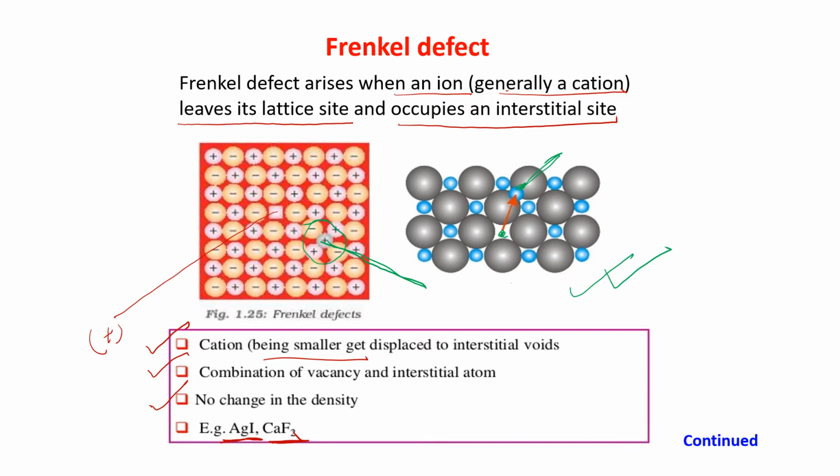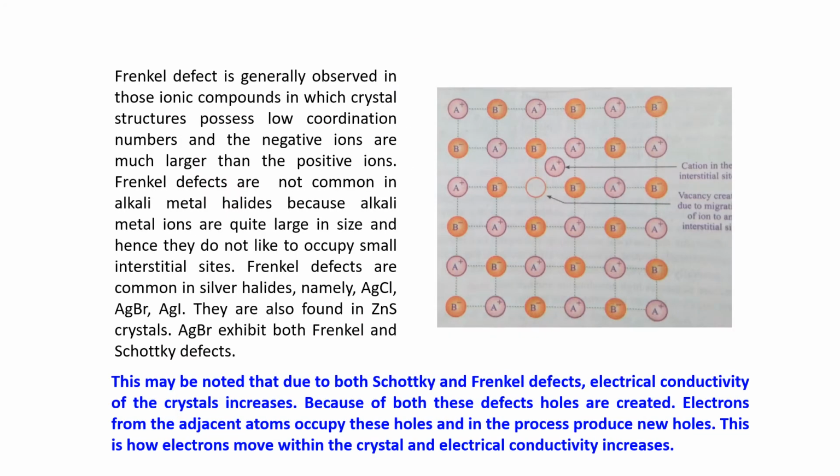Now this Frenkel defect is generally observed in those ionic compounds in which the crystal structure possesses a low coordination number. This is also again very important: the negative ions are much larger than the positive ions.